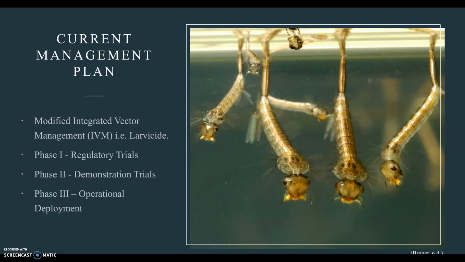The current management plan is a modified integrated vector management outline with a focus on pest prevention through biopesticides through larva control and adult control. The first phase consists of regulatory trials featuring small projects with high statistical powers using protocols in which regulators review and approve the project. The second phase includes demonstration trials within a large pilot area with area-wide monitoring. Upon completion of the regulatory and demonstration trials, data collection, and regulatory approval, there will be an operational deployment of GM mosquitoes to suppress vector populations within Monroe County, Florida.